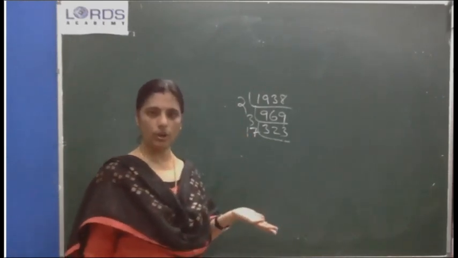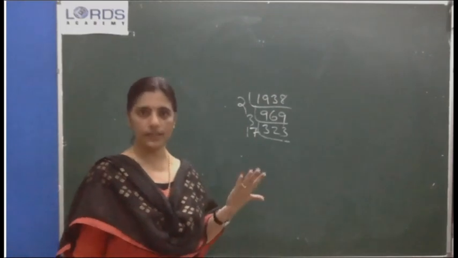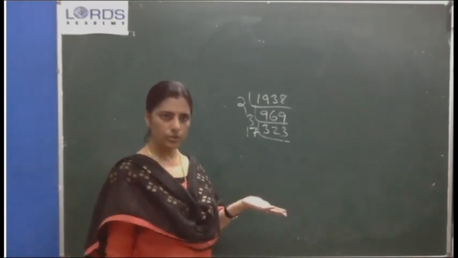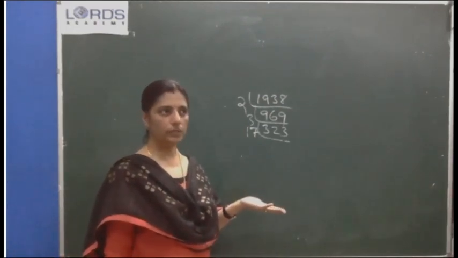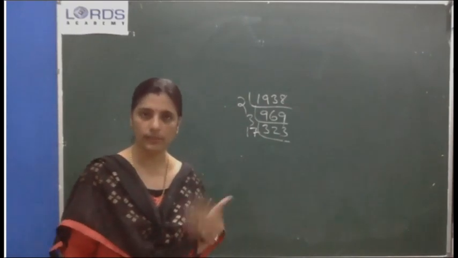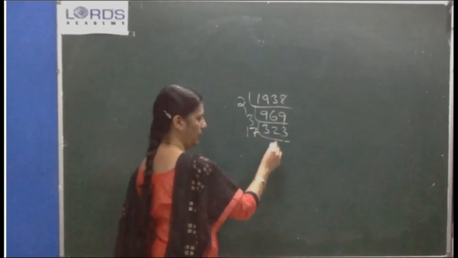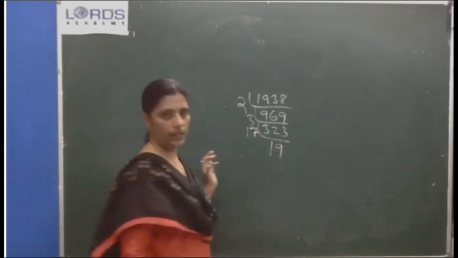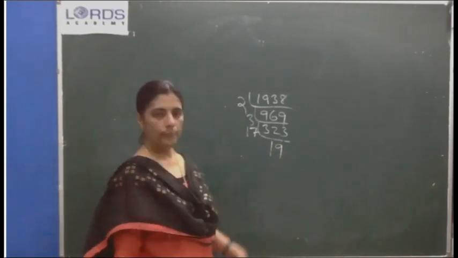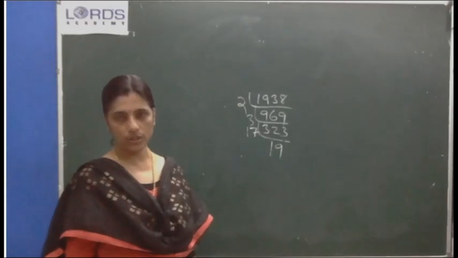If 17 also is not possible, which number will you try? 19. If 19 is also not possible, which number will you try? 21 you cannot do. You will try with 23. Likewise, you have to. Okay. If you are doing 17, 19 will be. Okay. So this is the prime factorization of 1938.